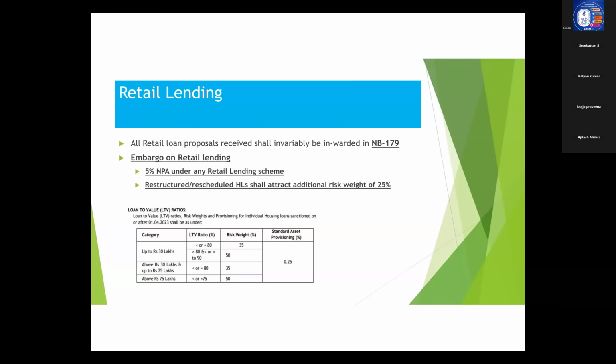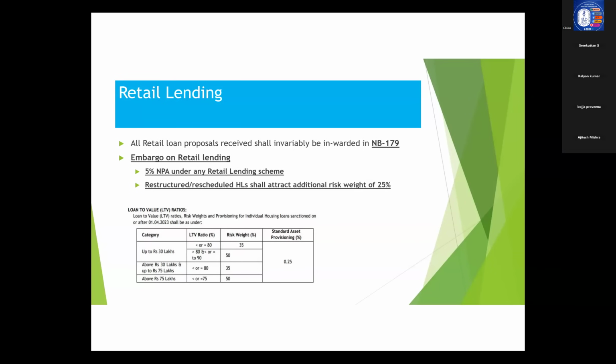So LTV ratio is directly linked to what? The margin. So up to 30 lakhs, there can be two scenarios. If it is up to 90%, the risk weight is more because we are lending more against that particular property. If you are lending less, that is up to 80% of the value, the risk weight will be 35%. So we are required to keep a lower risk weight.